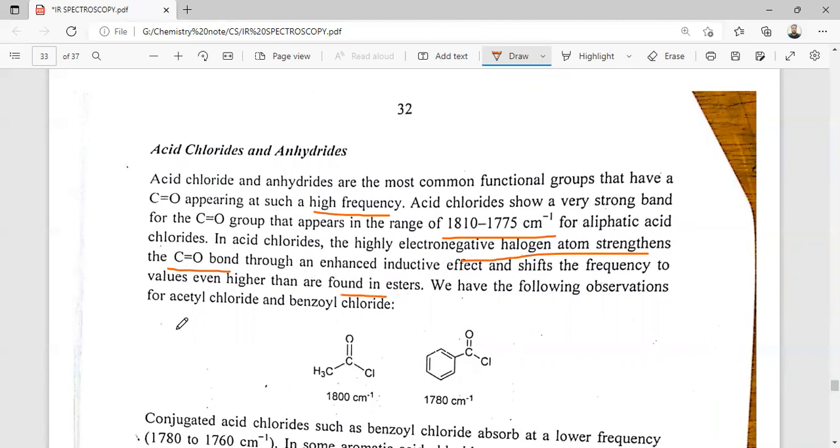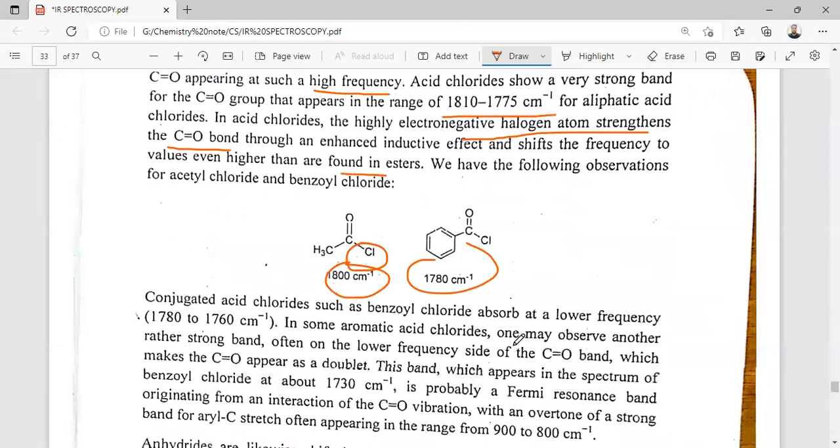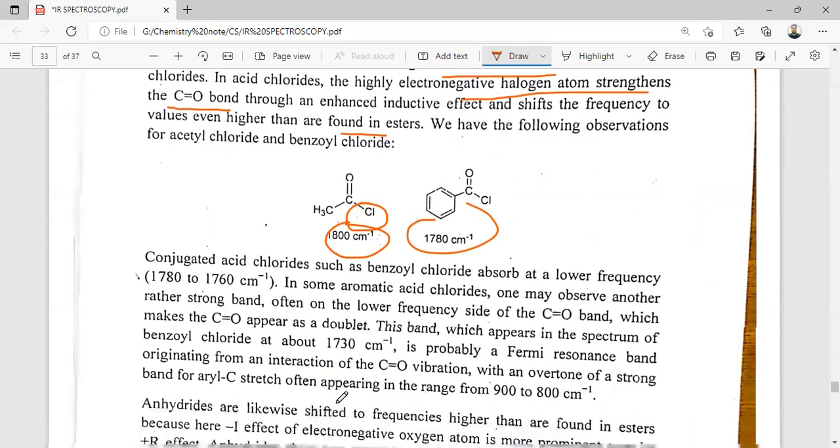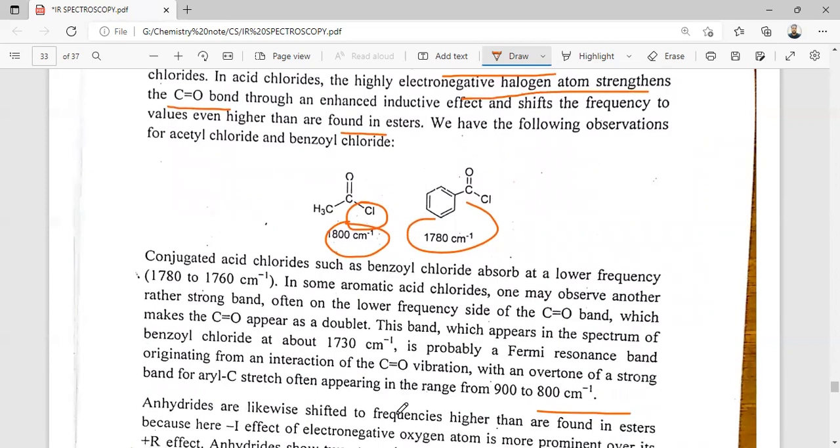So we have the following observation. But due to the electronegative nature, the stretching frequency is slightly increased. The conjugated acid chlorides such as benzoyl chloride are observed at a lower stretching frequency, and some aromatic acid chlorides may show another strong band upon the lowering of the stretching frequency of the CC bond, which makes the CO band appear as a doublet. So this band, which appears in the spectrum of benzoyl chloride at 1730, is probably the Fermi resonance band originating from the interaction of the CO fundamental with the overtone of a strong band, the CC stretching, seen here in the range of 900 to 800 centimeter inverse.